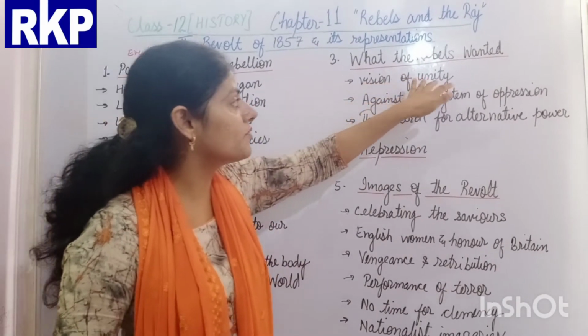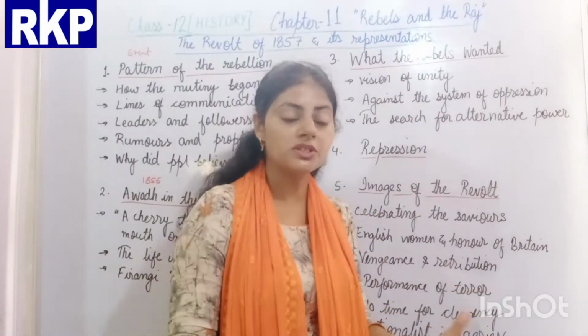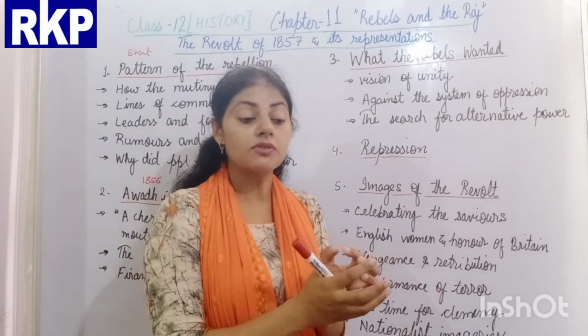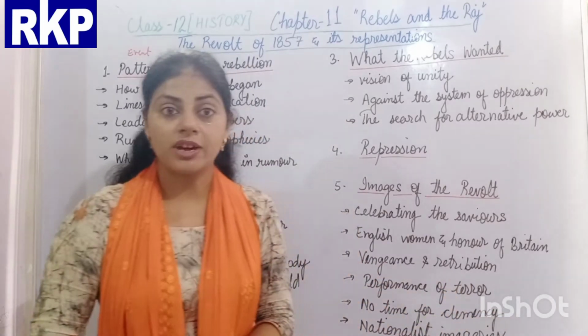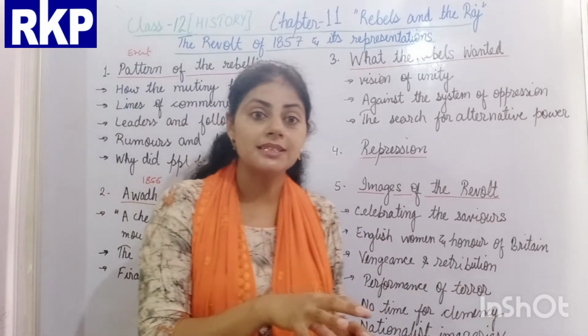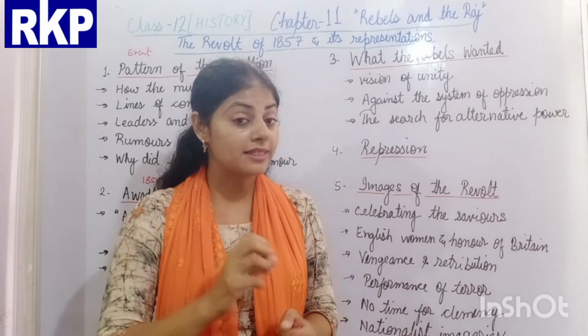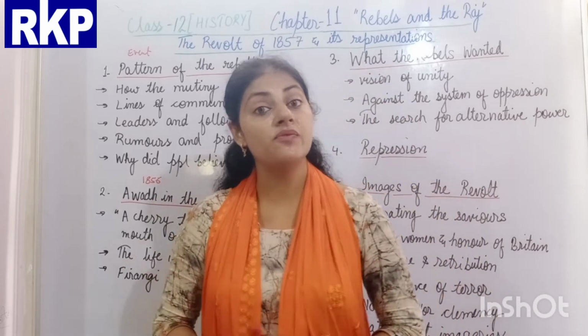First thing, vision of unity. In that, when the people came together against the Britishers, we saw that all the Hindus and Muslims got united without any differences, and they fought together against the British Raj. That was the most important event, when the Britishers understood that the unity between these two communities can be dangerous for them in future also.